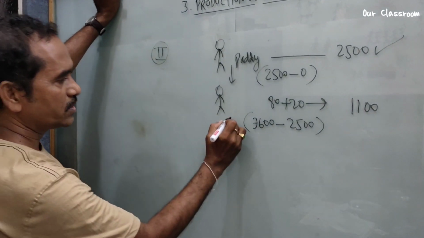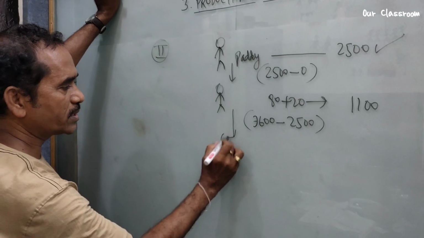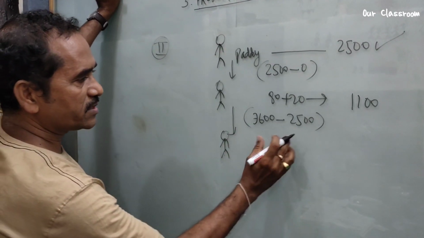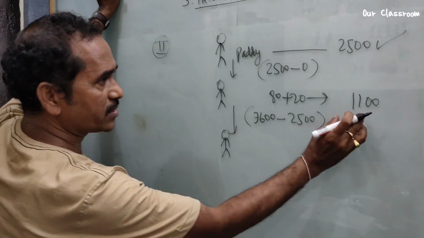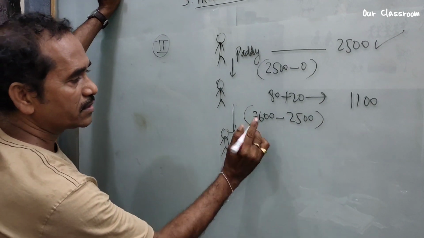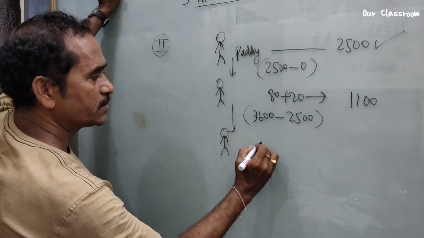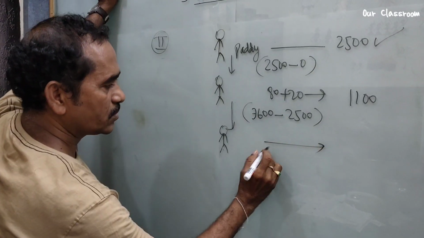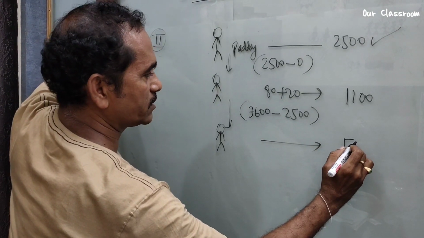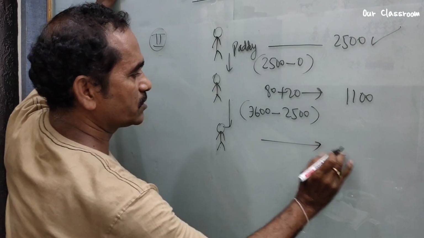Next, he sells to the hotelier, who runs a hotel. Here also it is the same. The input value here is 3600, and he earns 5000 rupees.